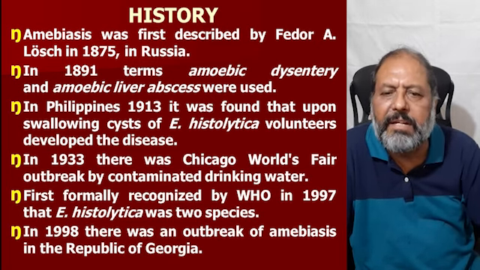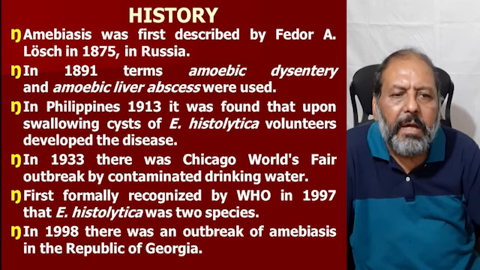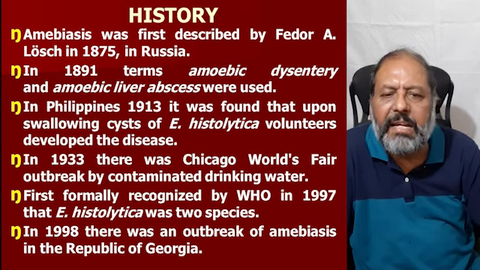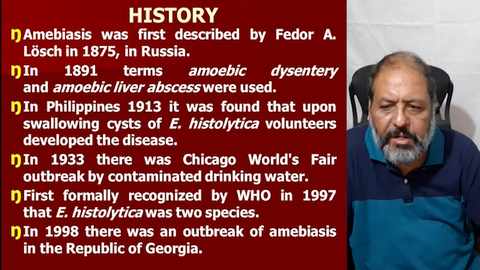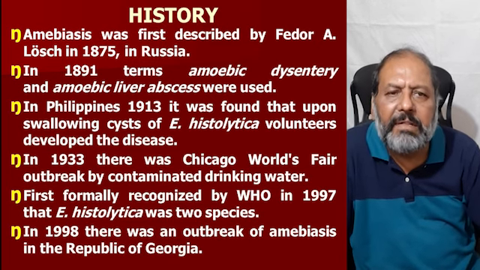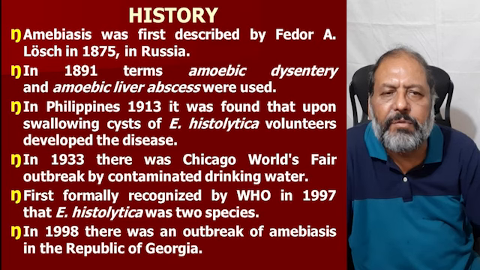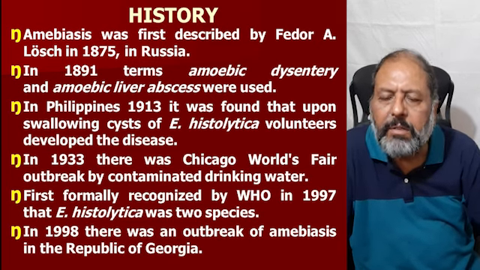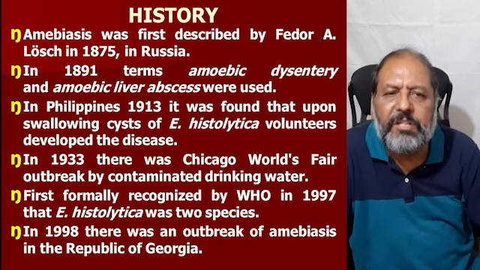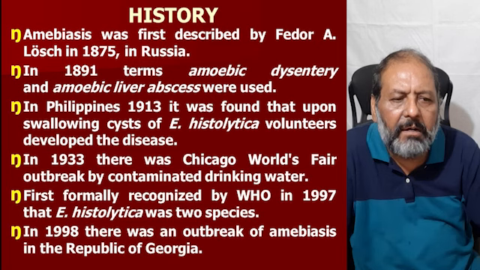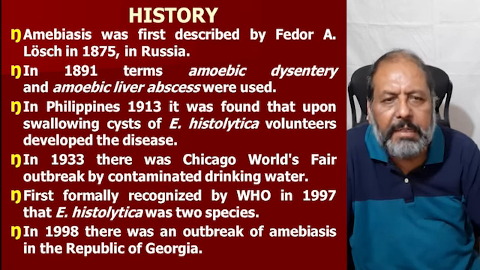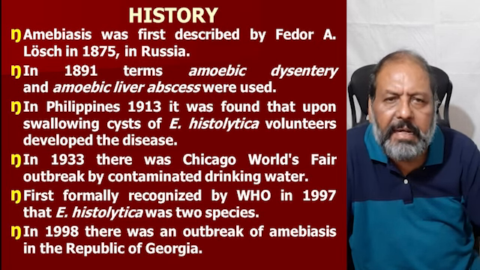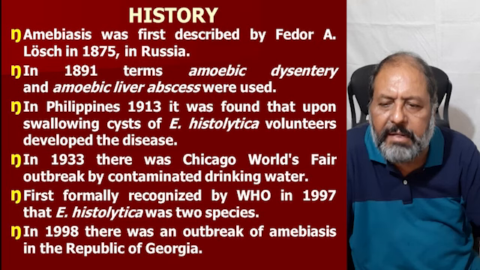In 1891, the terms amoebic dysentery and amoebic liver abscess were used in medicine. In the Philippines in 1913, it was found that volunteers swallowing the cyst of Entamoeba histolytica developed the disease.